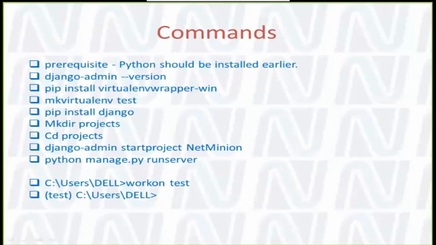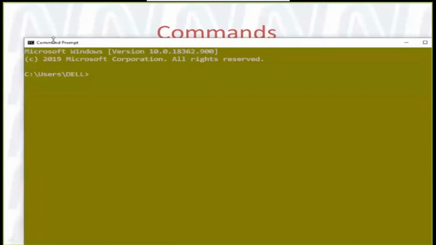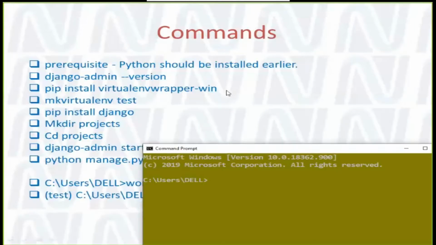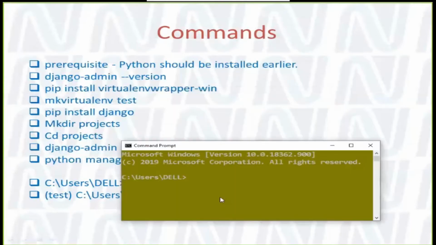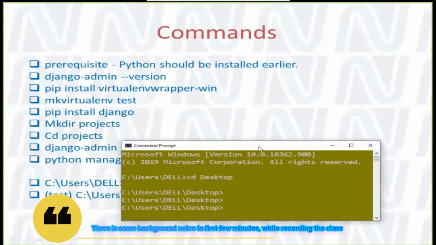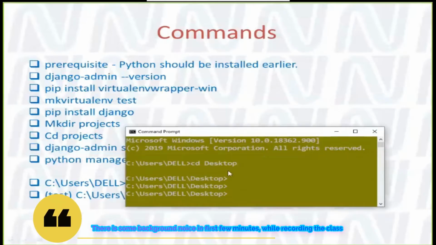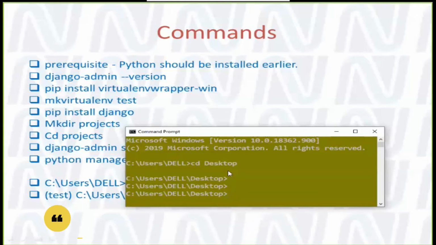Let me open my command prompt and work along with you all, so that you can see how it is going. So this is my command prompt. Now I need to go to the desktop. Over here I write pip install virtualenvwrapper-win, but I have already installed that, so I need not run that command again, but you can run it.